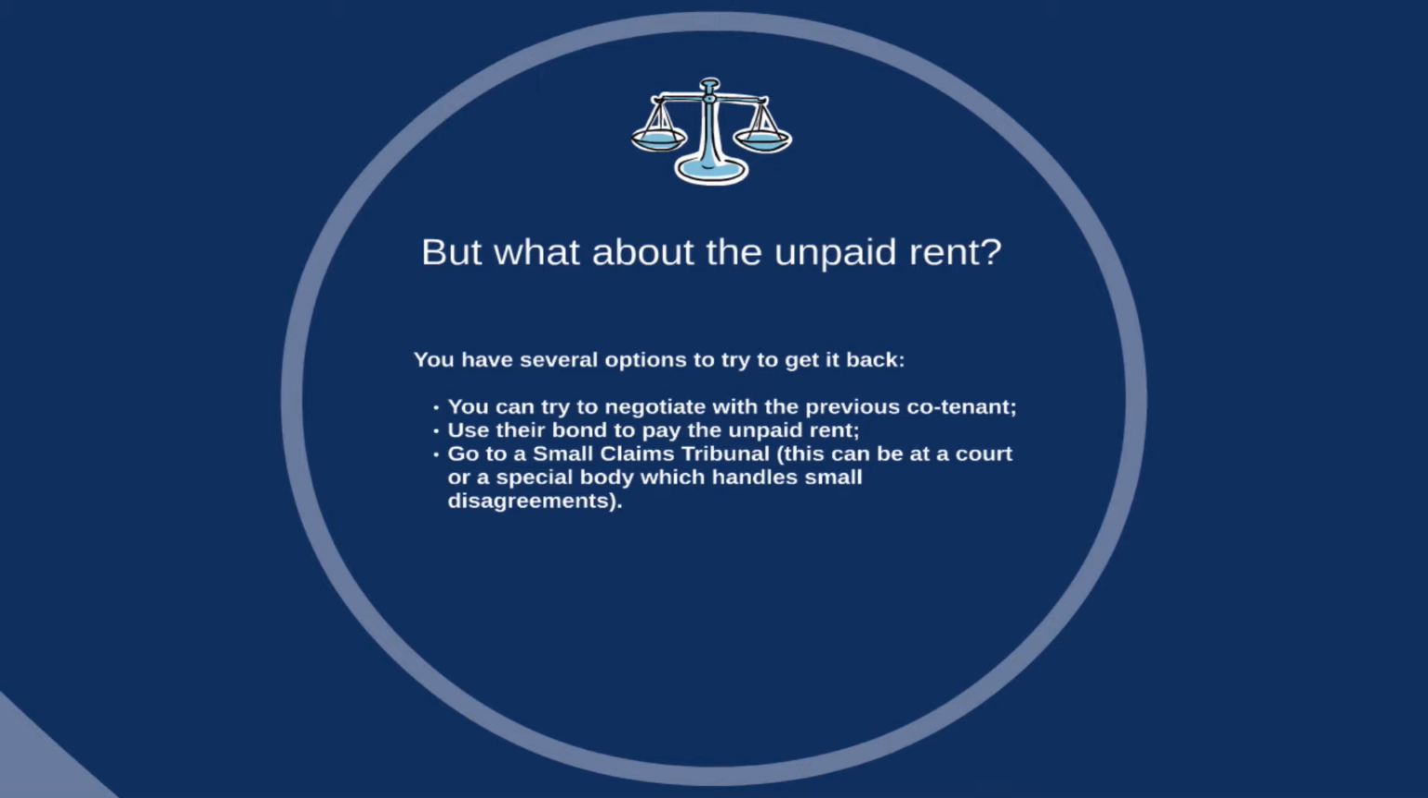If the bond doesn't cover the unpaid rent, then you may have to lodge a claim at the local court. You'll need to be able to show that an agreement existed between the tenants about how much each person would pay and that the co-tenant didn't pay their rent. Going to a local court will cost you a small fee, for which you can ask the tenant to pay if your claim is successful.